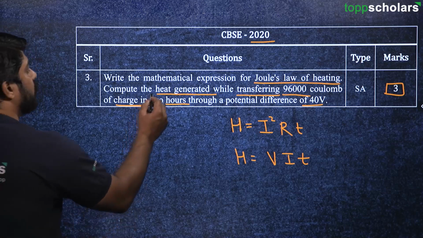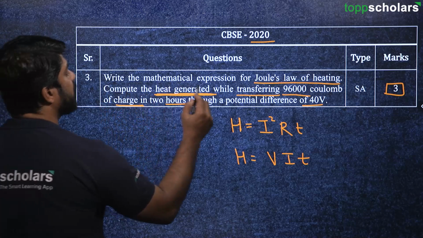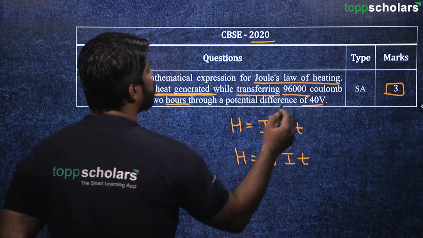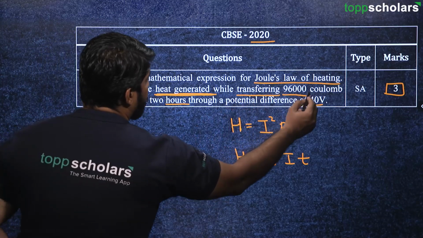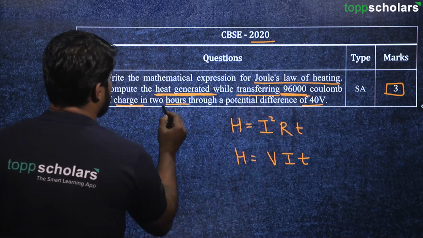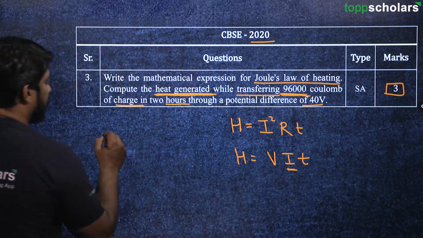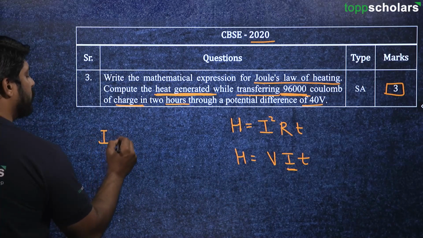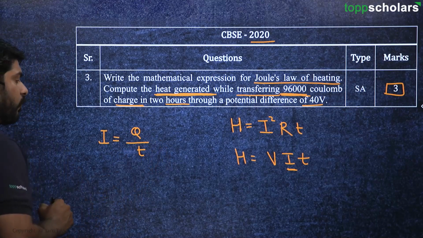Over here, it has been asked, while transferring 96,000 coulomb of charge in 2 hours. So this information can be used to find out the current, because current is equal to the amount of charge divided by the time required to flow.